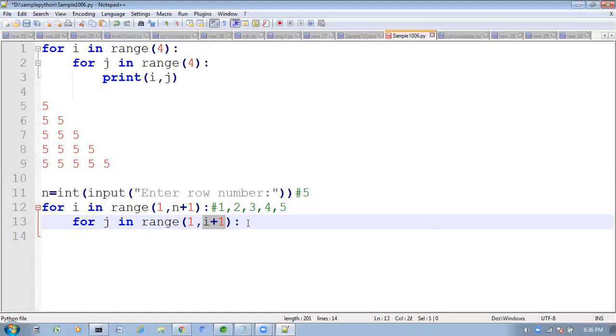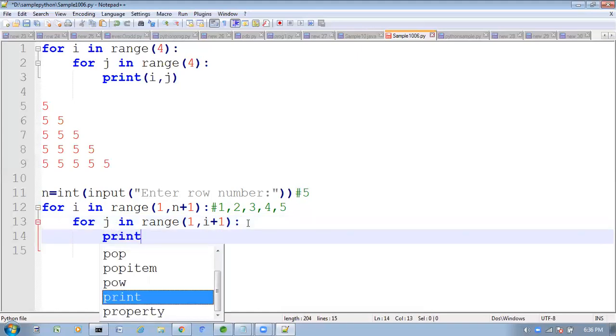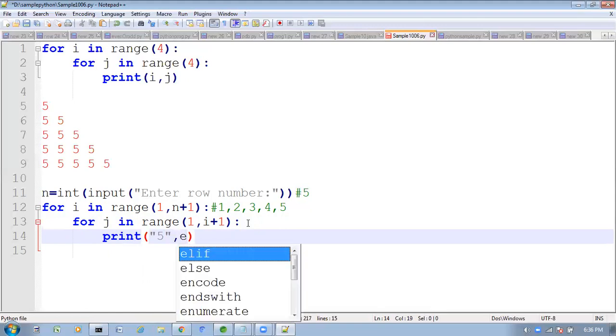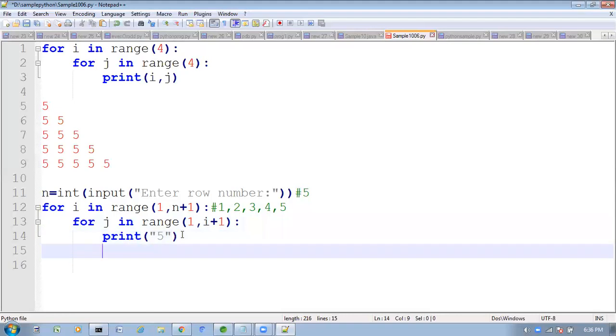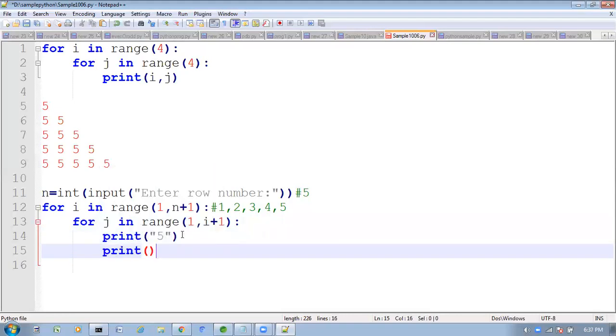Now here, what do I want to print? Observe carefully. Here we have to print this number, and here we have to print this number, like this. So between line to line, if you want any space, take it like this. Are you clear on this one?